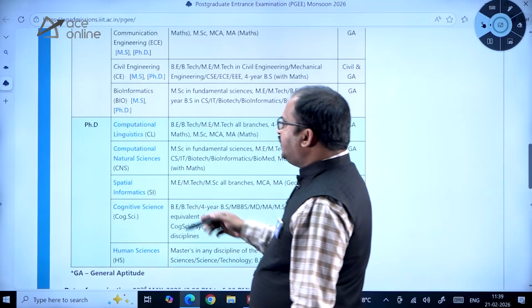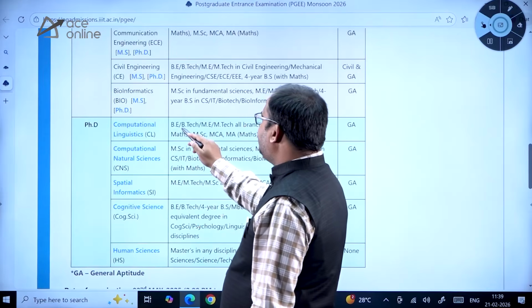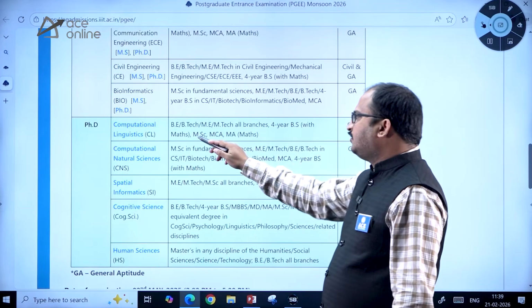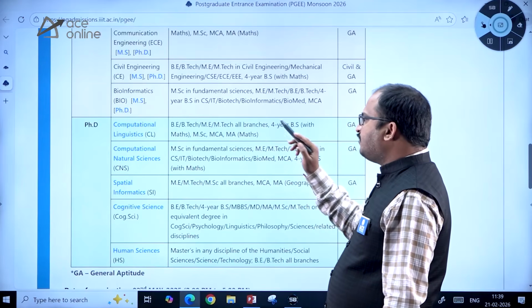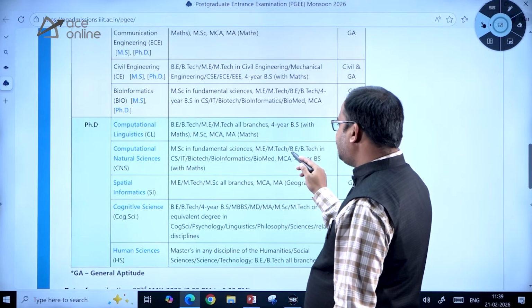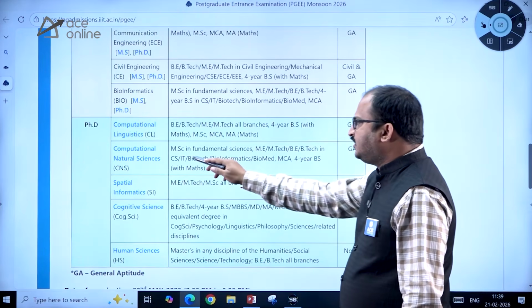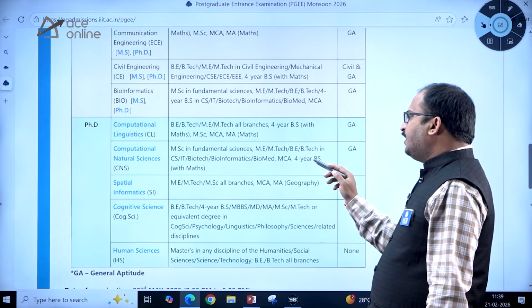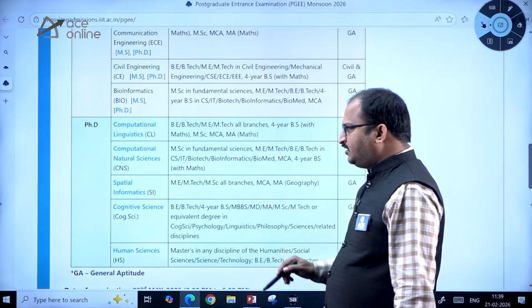Then coming to PhD, Computational Linguistics: BE, BTech, ME, MTech all branches, 4-year BS with mathematics, MSc, MCA, MA mathematics. Computational Natural Sciences: MSc in fundamental sciences, ME, MTech, BE, BTech in CS or IT or biotech or bioinformatics or biomedical, MCA, 4-year BS with mathematics.